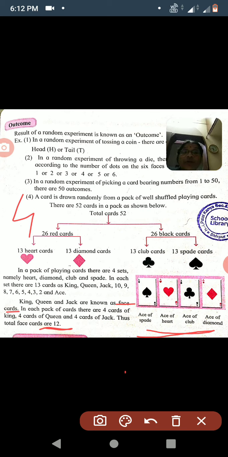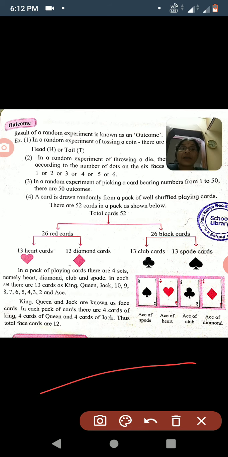We have to remember a total of 4 ace cards and 12 face cards. Both words are similar to each other, but remember that there are 4 ace cards and 12 face cards, because later on we have to find the probability using these concepts.